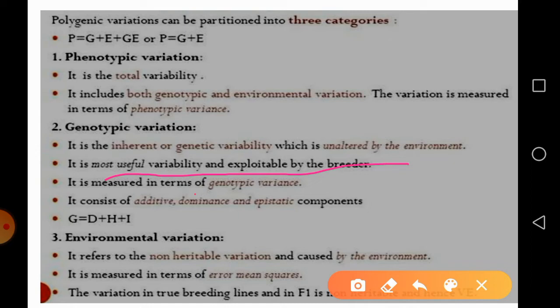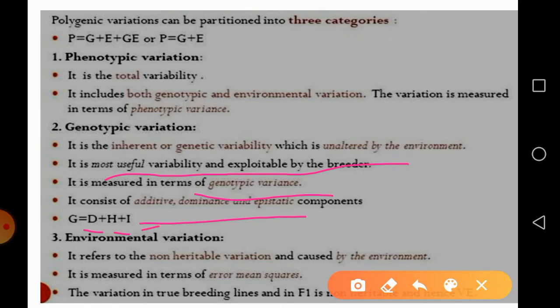It is measured in terms of genotypic variance, and it consists of three types again: additive variance, dominance variance and epistasis variance. Okay. So additive variance is denoted by letter D, then dominance variance by letter H, and epistasis variance by letter I.